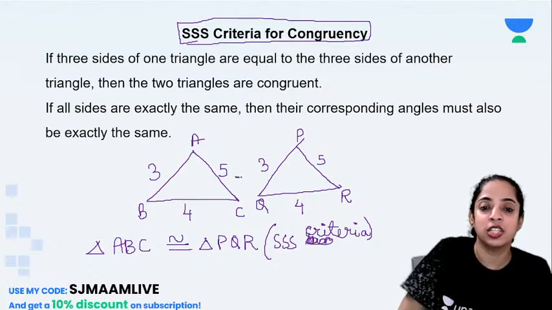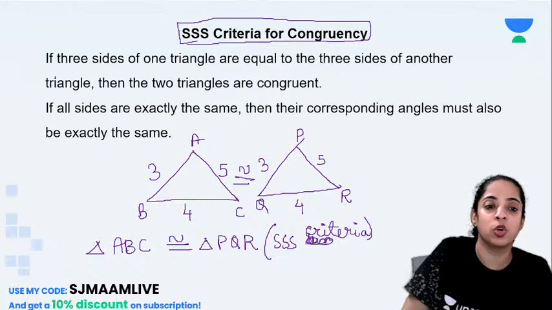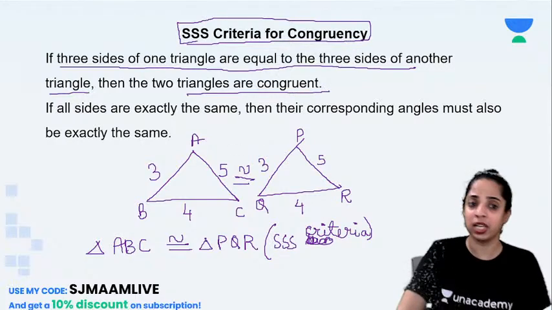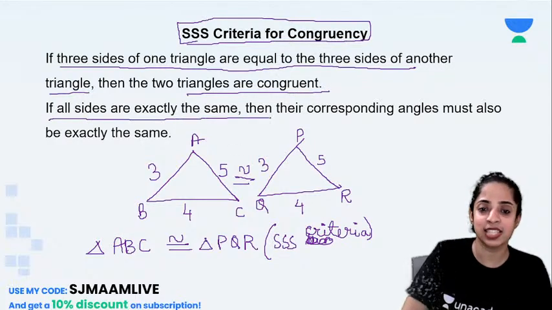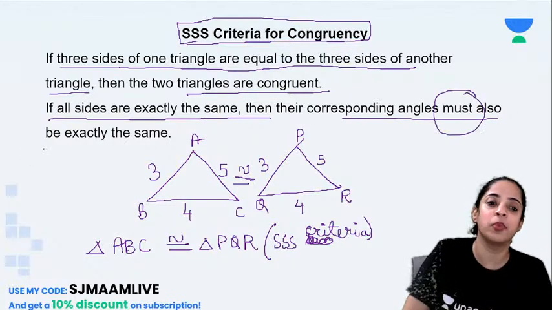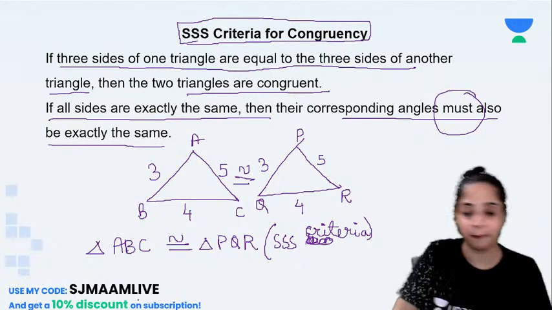Okay. So these two triangles are congruent. So what do we say? If three sides of one triangle are equal to three sides of another triangle, then the two triangles are congruent, even if we don't know anything about the angles. So if all the sides are exactly the same, then the corresponding angles must also be exactly the same.